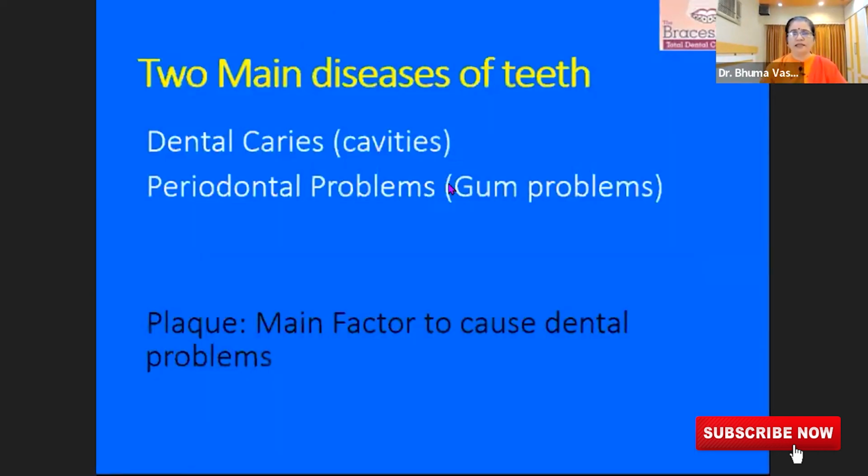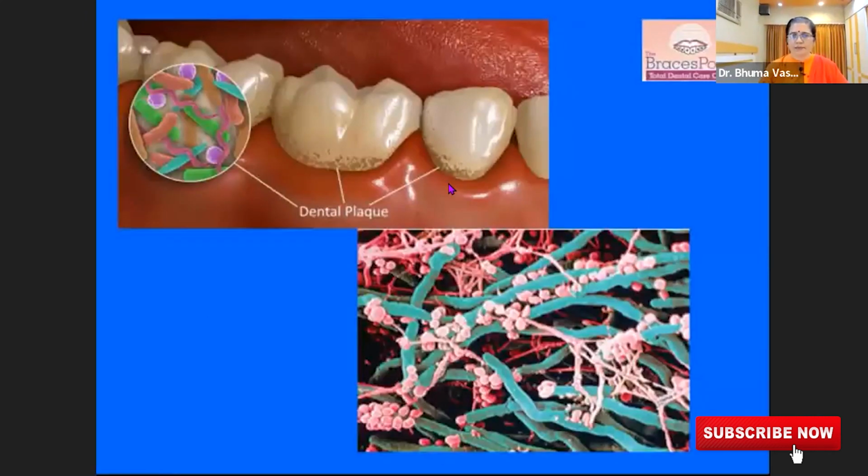So as I said, these are silent killers, dental caries and periodontal problems, because it doesn't pain in the beginning. You don't even realize that you are having these problems. Why does this happen? Dental plaque, when you look at it, is a thin sticky film that coats the teeth and contains bacteria. And this damages the teeth. It can cause tooth loss. Under the microscope, it looks like that. And this can be simply removed by brushing nicely and properly before it gets hardened. It gets hardened only if it stays for a number of hours.